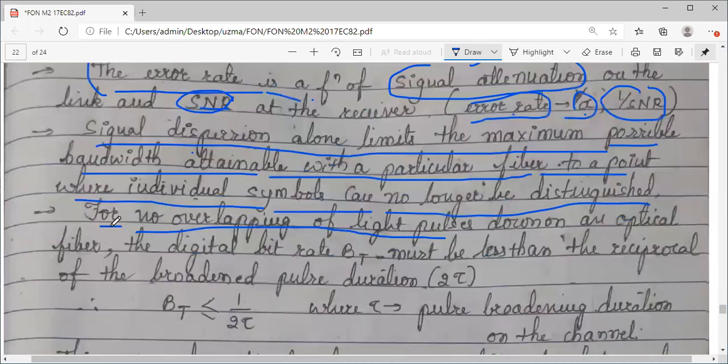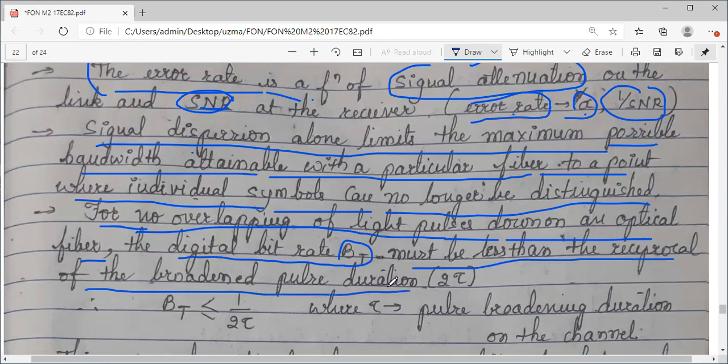So because of that, for no overlapping of the light pulses down on the optical fiber, the condition is the digital bit rate, that is BT, bit rate, it must be less than the reciprocal of the broadened pulse duration.